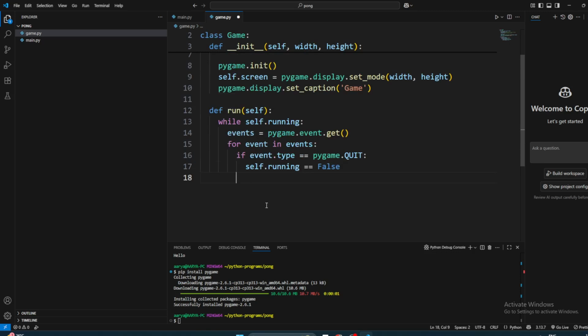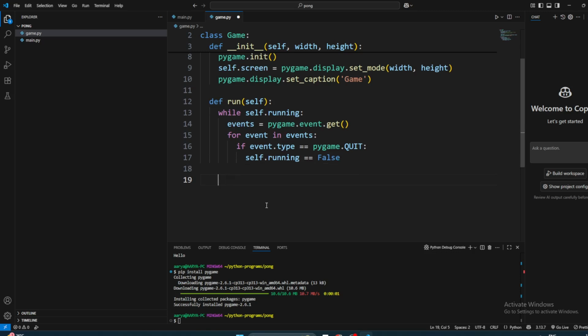Now what else do we want to do? One of the things we want to do is draw all the objects, because the game is about drawing all the objects.